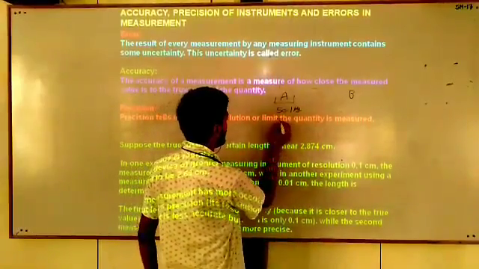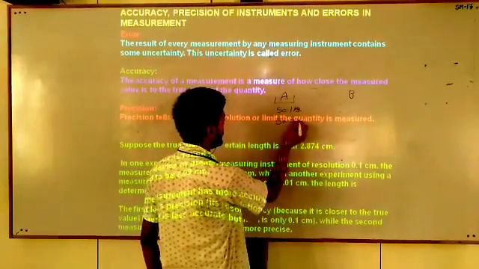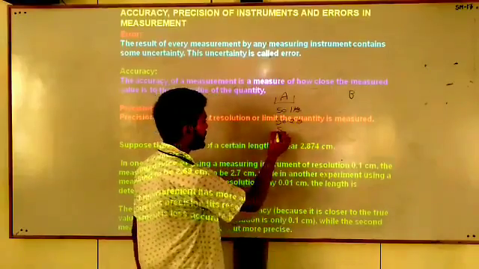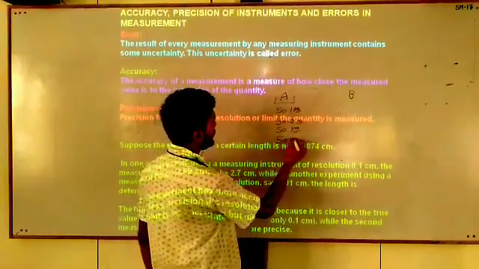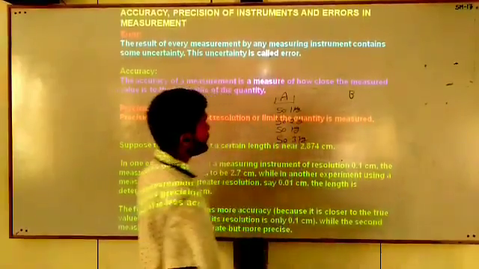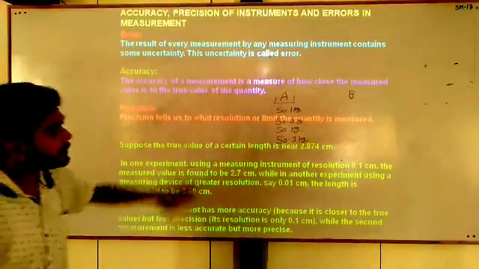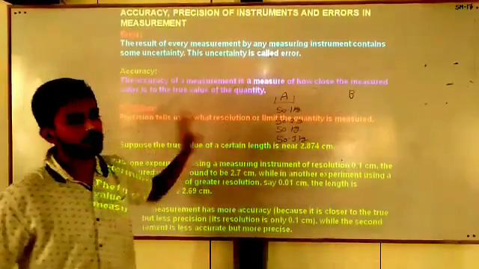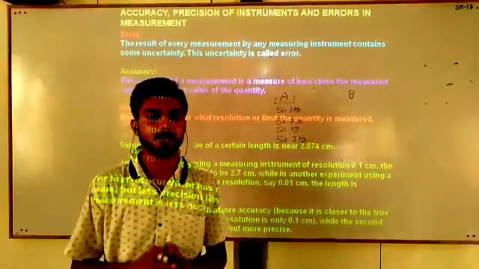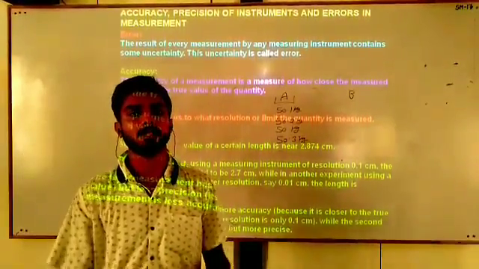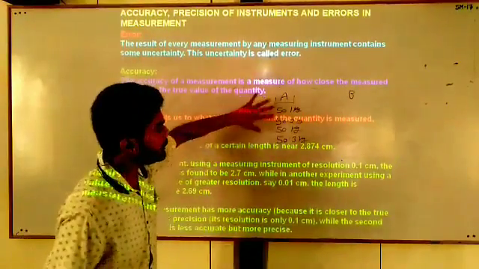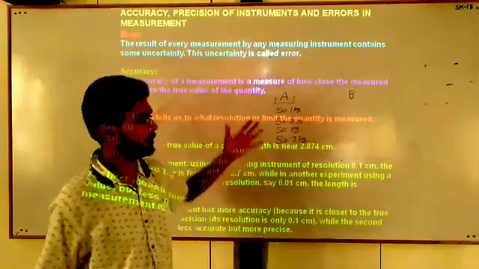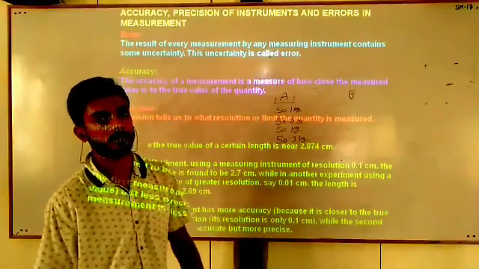The second time you observe your weight 50.2 kg. The third time you observe your weight 50 kg. And the fourth time you observe your weight 50.3 kg. Then there are 4 different values. Which one is correct? It is not possible to decide which weight was correct, because all 4 answers are different. It creates confusion for us.